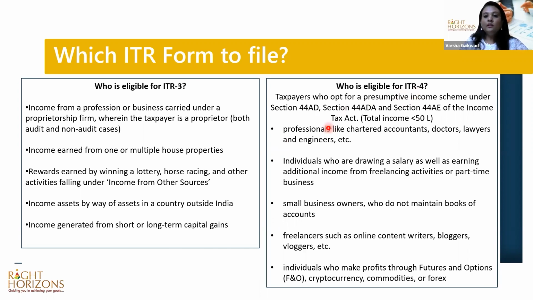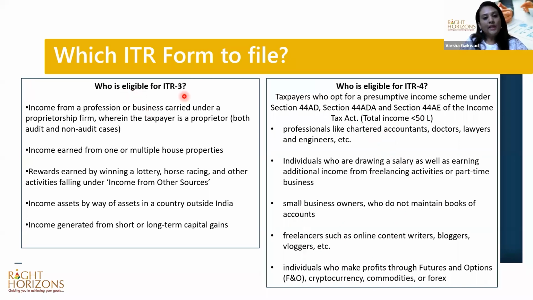Now, who all fall in this category? Professionals like CAs, doctors, lawyers, engineers. Individuals who are drawing a salary as well as earning additional income from freelancing activities or part-time business also come under ITR 4 if their total income is less than 50 lakhs, of course. Small business owners who do not maintain books of accounts, freelancers like bloggers, content writers, and individuals who make profit through F&Os, cryptocurrencies, commodities, and forex. Right. So all these can come under ITR 4.